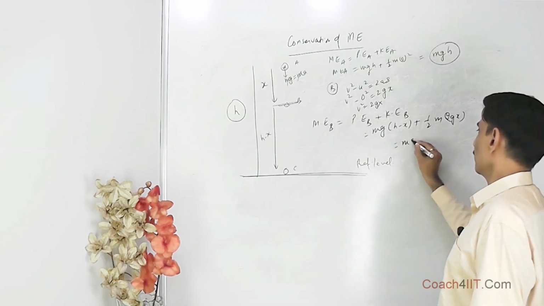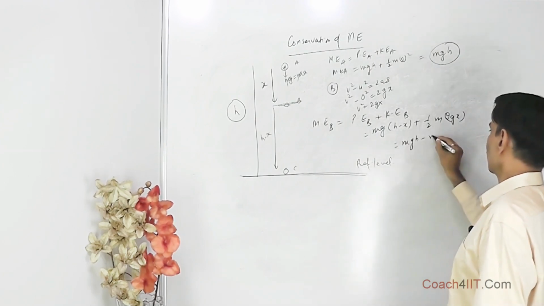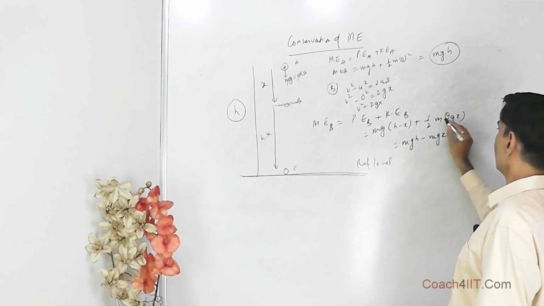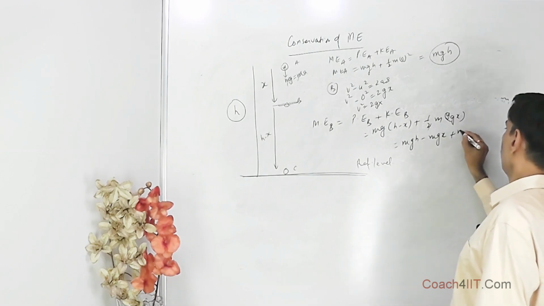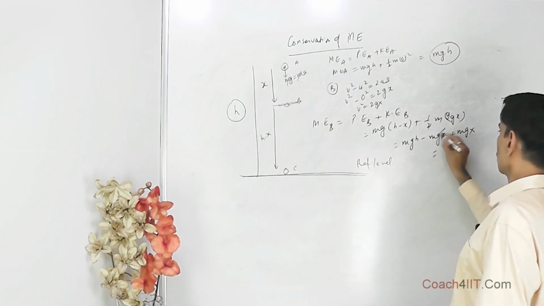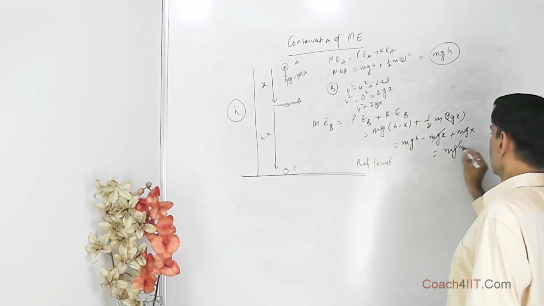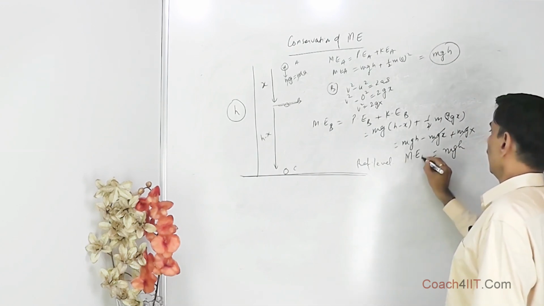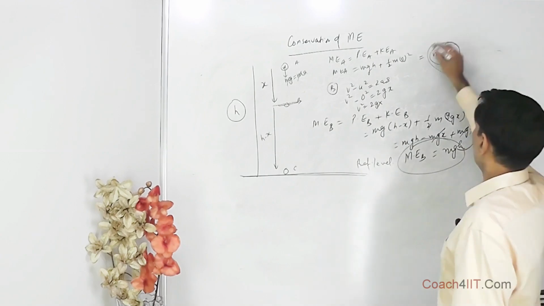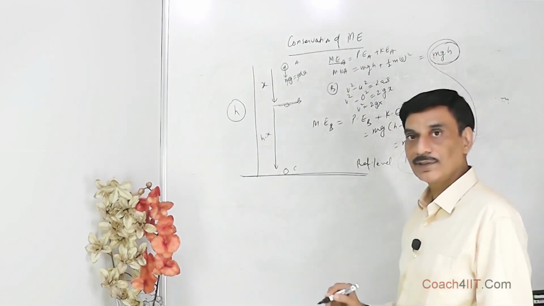So this is going to be mgh minus mgx, and this is going to be what? The 2 and 2 get cancelled, plus mgx. So that comes out to be mgh. So that is the mechanical energy at B, it comes out to be mgh. This comes out to be the same only. That is what was the mechanical energy at A.